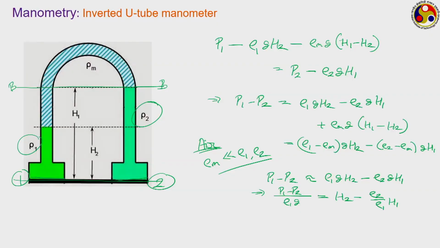Now, there are two ways we can increase the sensitivity of these manometers, because the sensitivity in manometers is always given in terms of the change in elevation of the liquid column divided by the pressure difference. So, if we want to increase the sensitivity, we have to increase the elevation of the liquid column. One way of doing this is to change the manometric fluid density, but that may not always be the most practicable one, and therefore we can modify the design itself to increase the sensitivity of the instrument. So, I shall quickly discuss two of the methods.